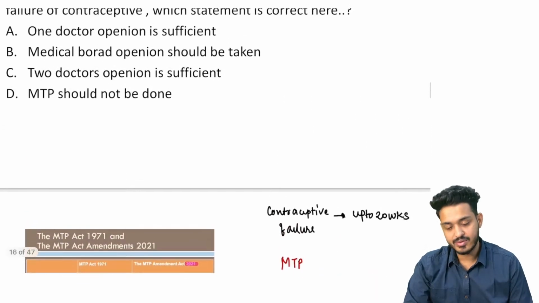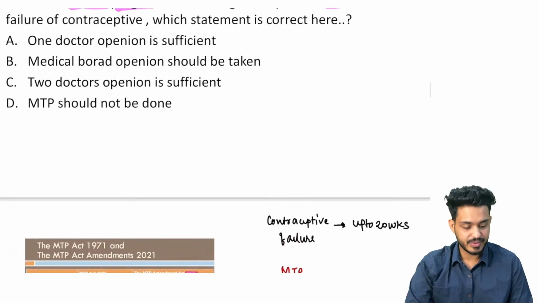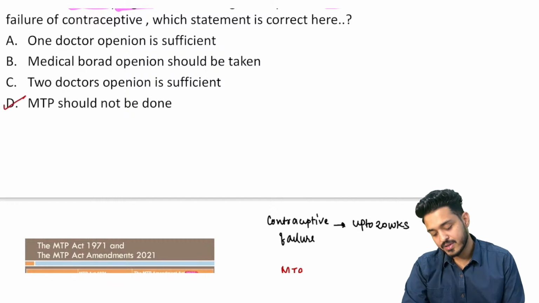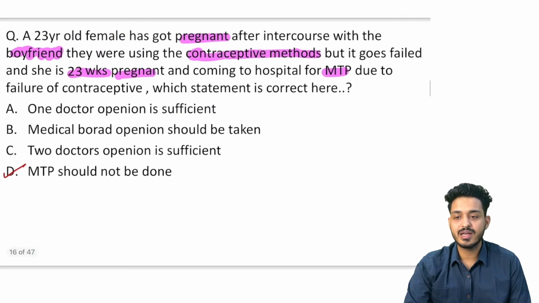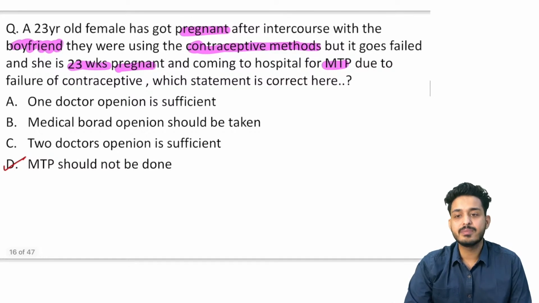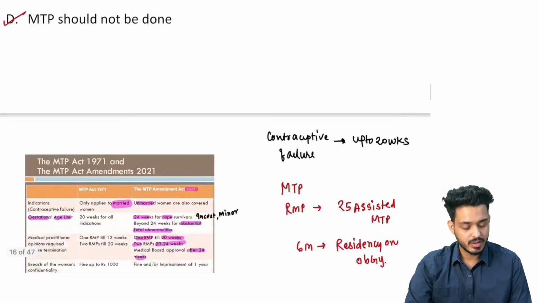So now in our case, yes, everyone is right, MTP should not be done beyond 20 weeks, because it is a case of contraceptive failure.